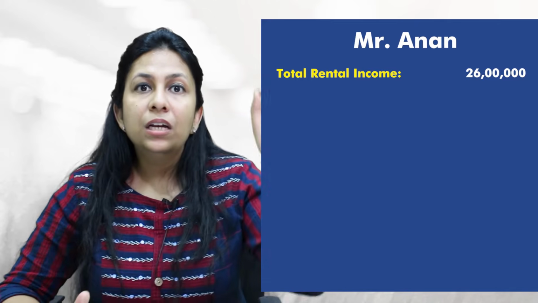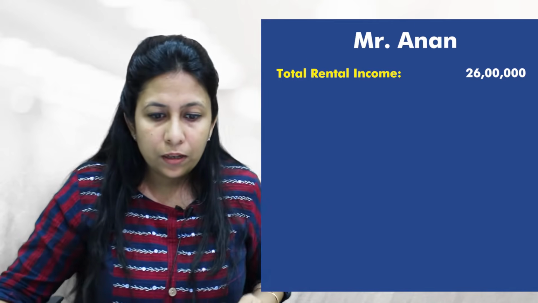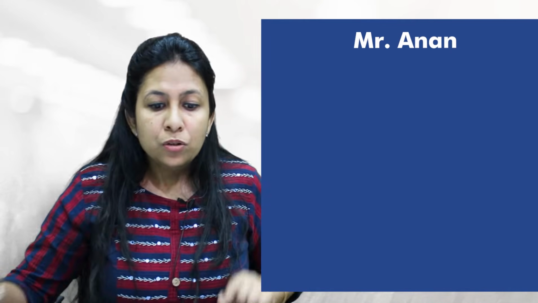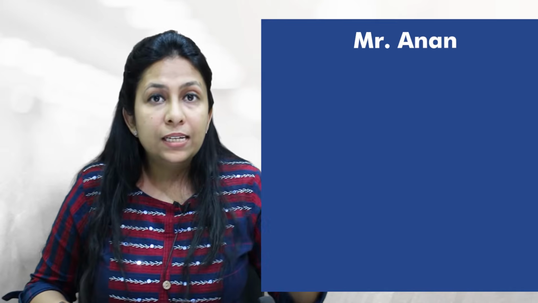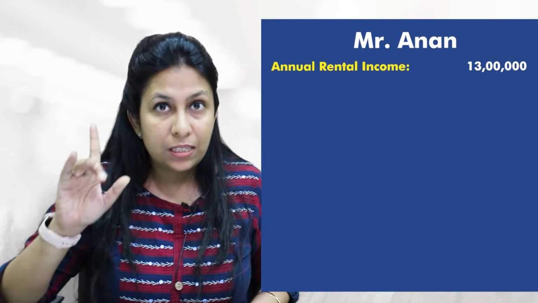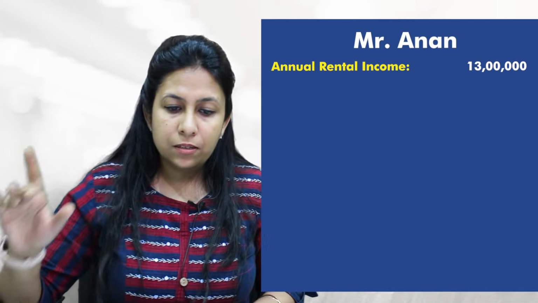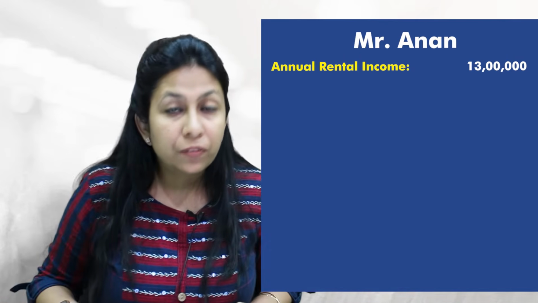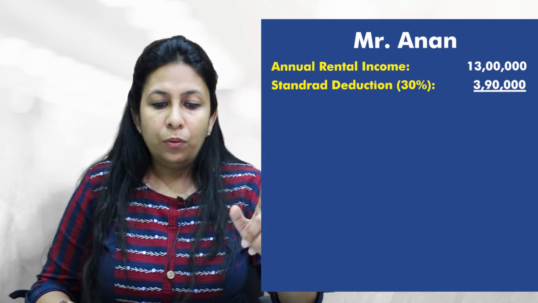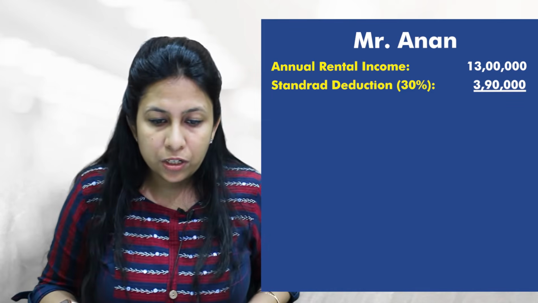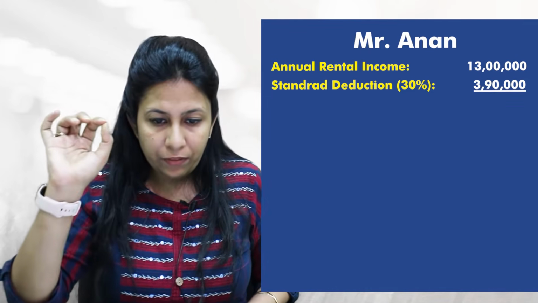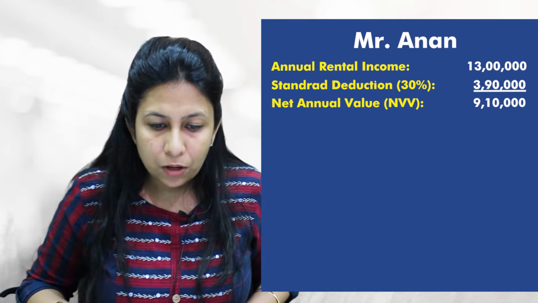Let's say the property is only in one name. So just see on the screen. If there is only Mr. Anand, he has an annual rental income of rupees 13 lakh, let's say. In the case of 13 lakh rupees, there is a standard deduction of 30% that we can take. So now 3,90,000 is the standard deduction. Net annual value, NAV, we can say is 9,10,000 rupees.